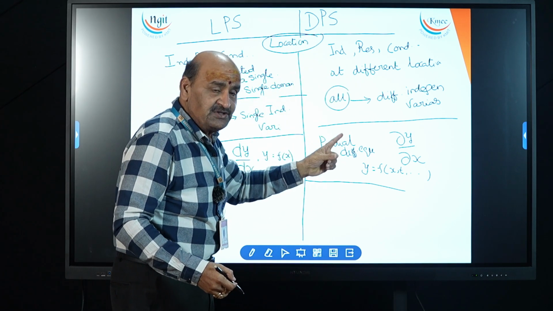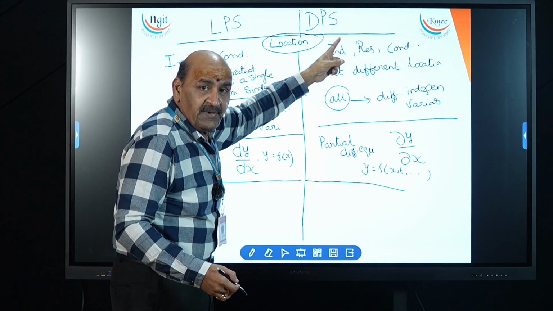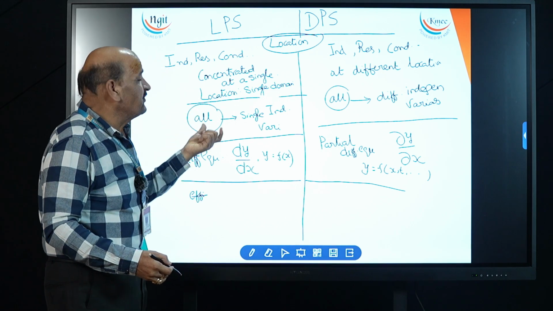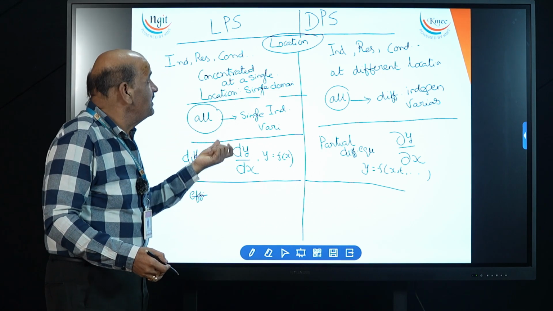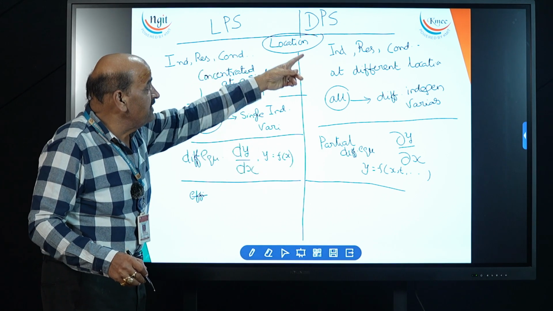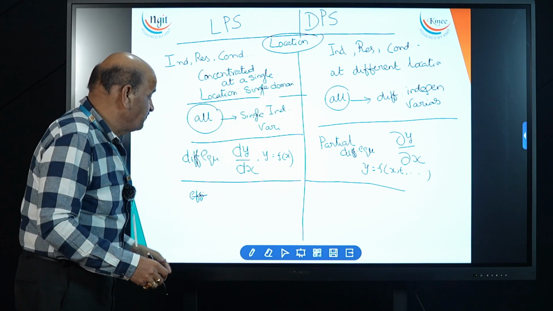This point is very much important. So in practical reality, we use distributed parameter systems. Only in specific cases do we use lumped parameter systems. But for more practical use, we always depend upon distributed parameter systems.